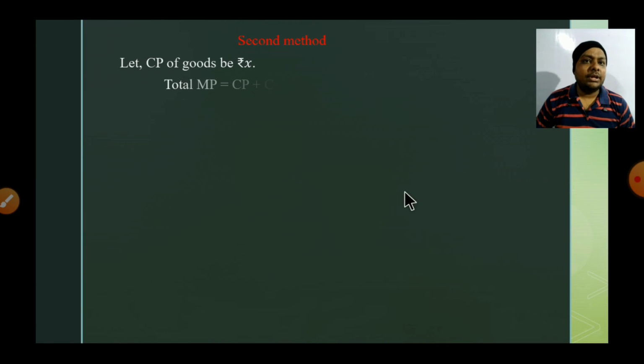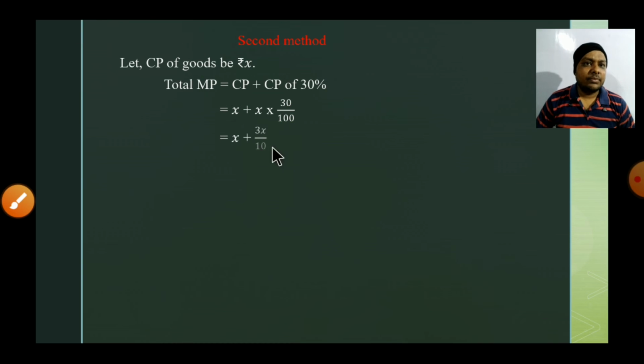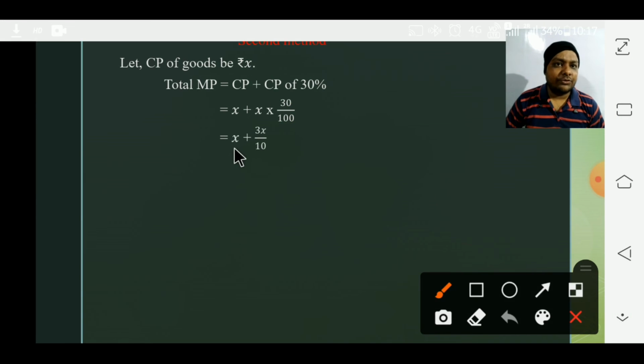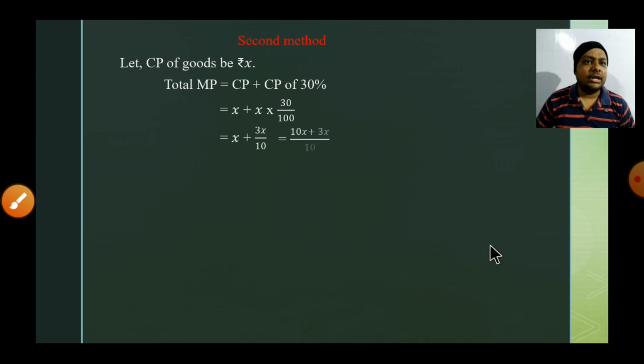Then what will be the mark price? CP plus CP of 30%. Here we will put X. X plus X of 30%. So X here, 10 and 100 cancel, it means 3X by 10. X plus 3X by 10. Then we will solve it. Then here downside 1. LCM will be 10. Then 10X plus 3X equals 13X by 10. It will be 13X by 10. So that is the MP.